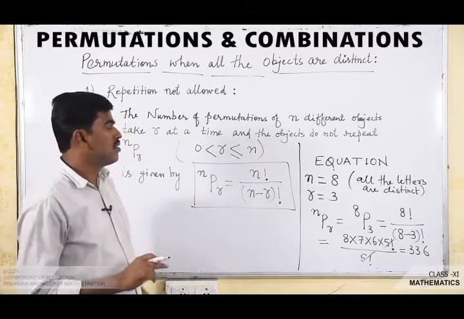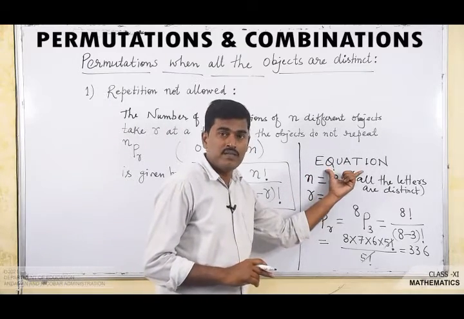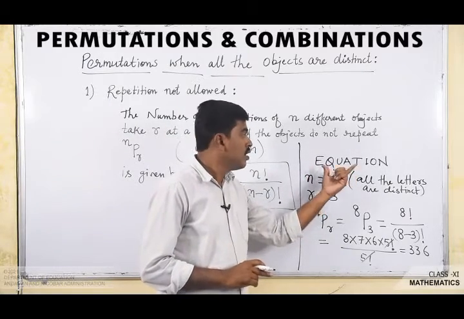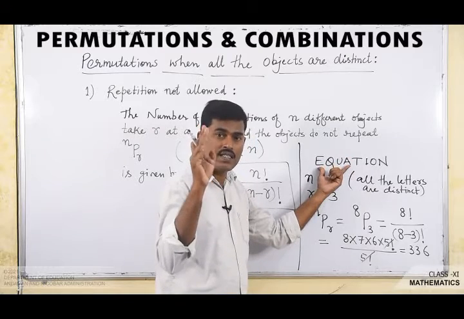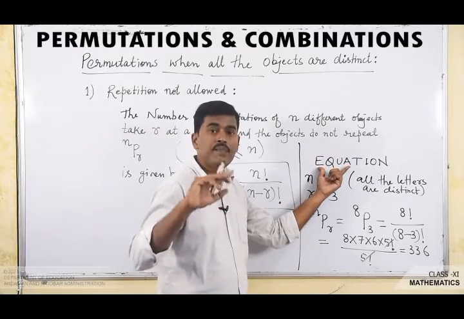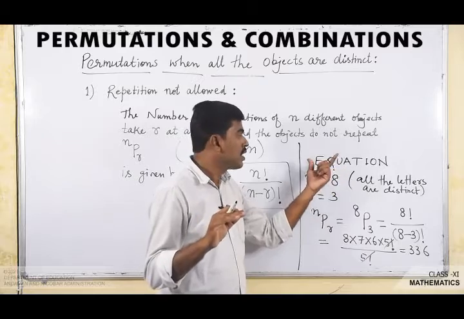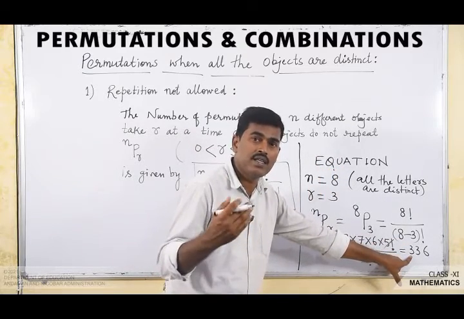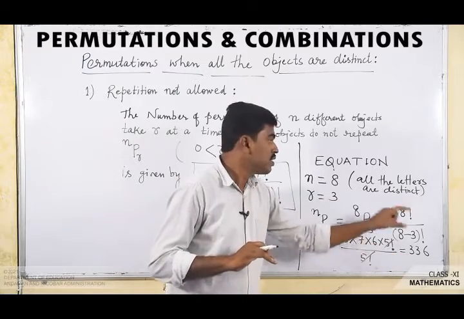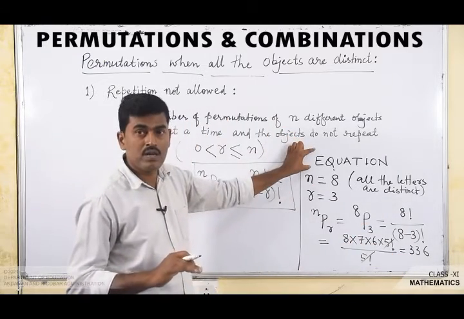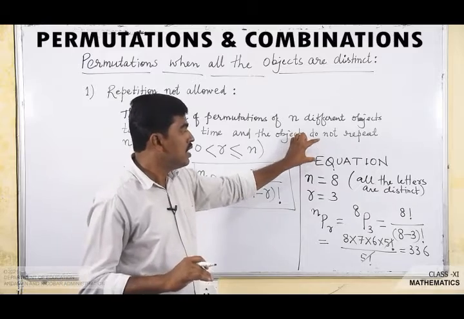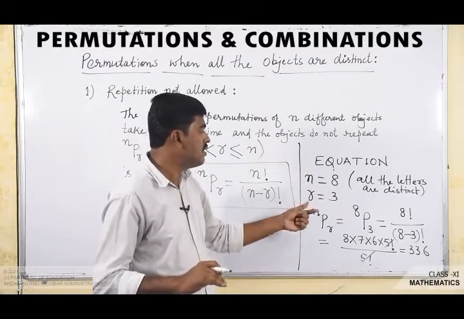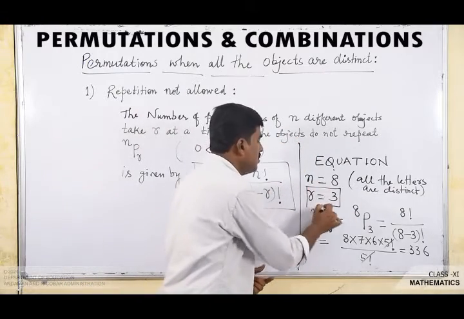That means the letters of the word equation, by taking 3 letters at a time in which repetition is not allowed, can be arranged in 336 different ways. This is the number of permutations of the letters of the word equation taken 3 at a time.